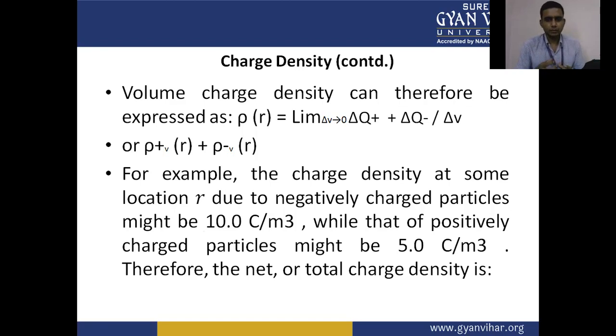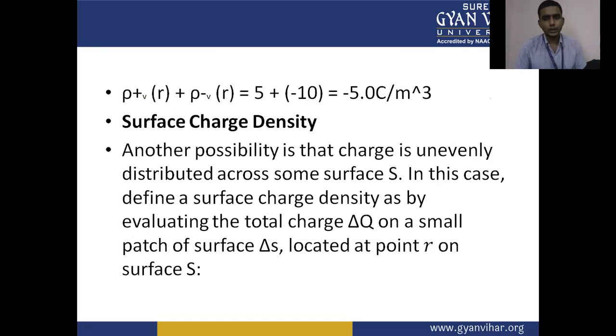Similarly, we have the positively charged particles, that is 5.0 coulombs per meter cube. So the total or net volume charge density is minus 5.0 coulombs per meter cube.